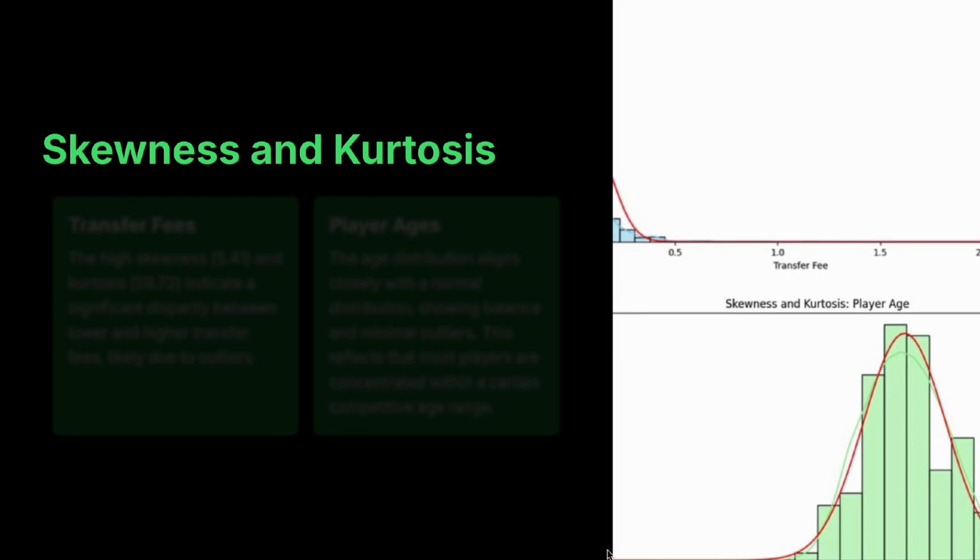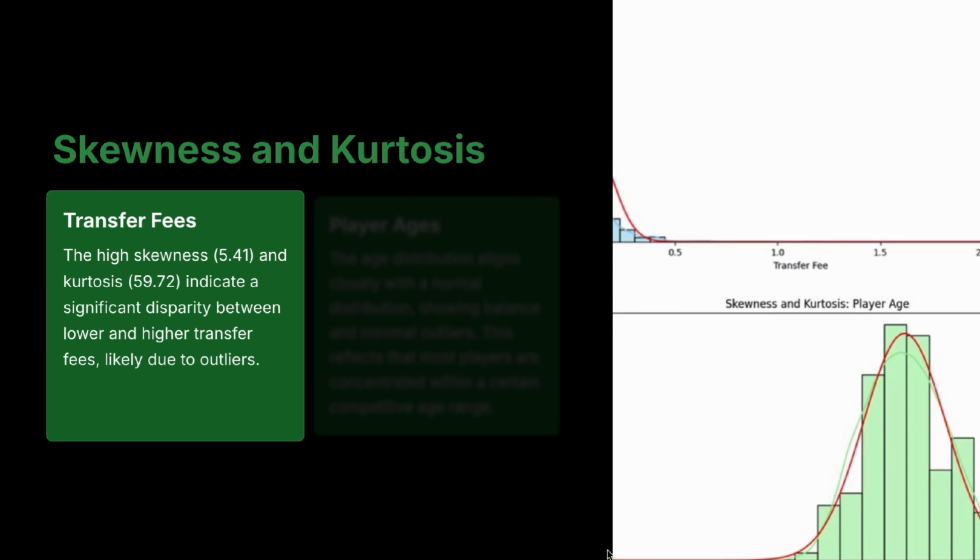Skewness and kurtosis. Now let's look at the shape of the data. 1. Skewness. The skewness of transfer fees is 541, which is very high. This means most transfer fees are small, with a few very large fees pulling the distribution to the right. 2. Kurtosis. The kurtosis is 5972, indicating extreme outliers. These outliers, like transfers over 200 million euros, significantly affect the dataset.